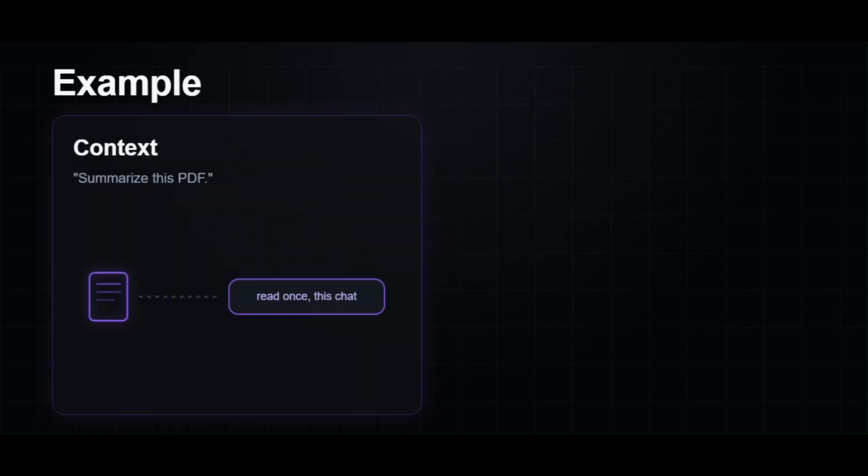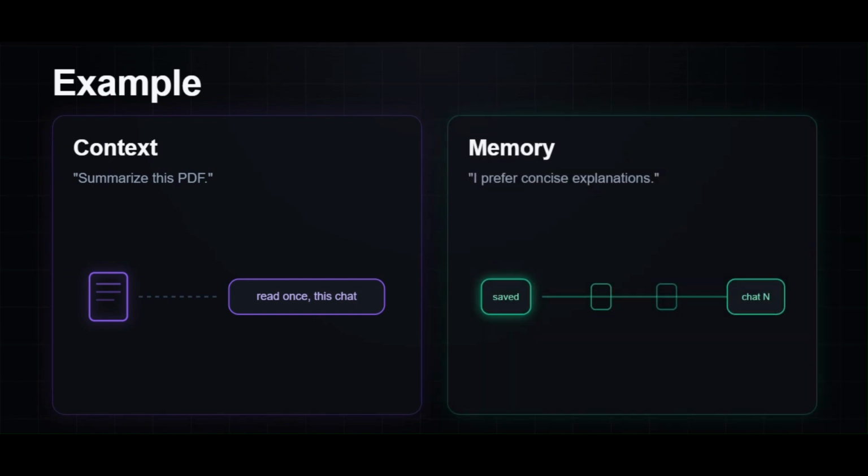Here's an example. You upload a 300-page PDF and ask, "Summarize this." That PDF lives inside the context window. It's used for this conversation only. Now imagine you also tell ChatGPT, "Always explain things simply." That belongs in memory because it helps every conversation, not just this one.